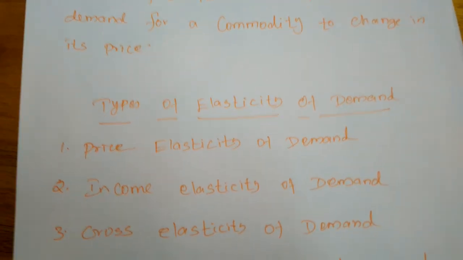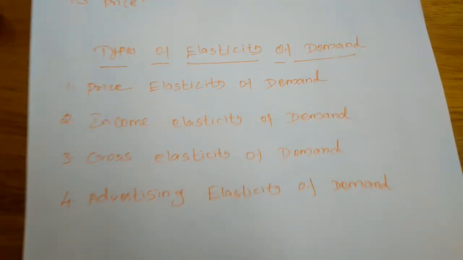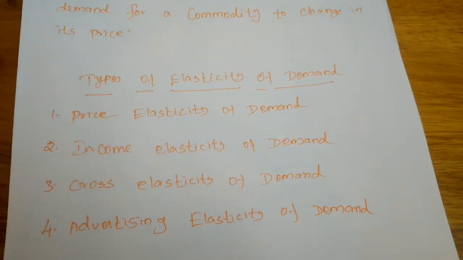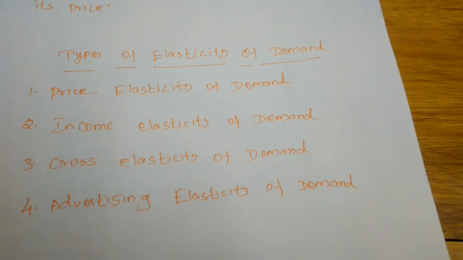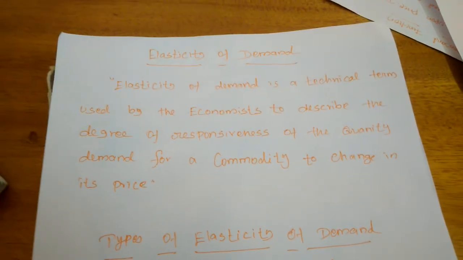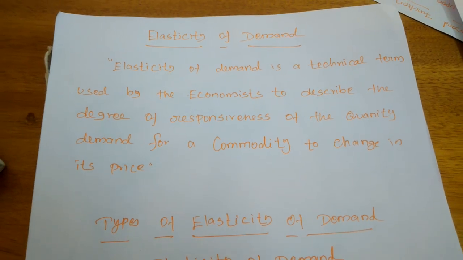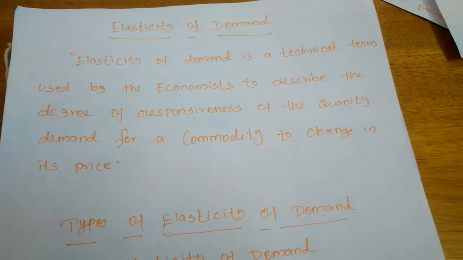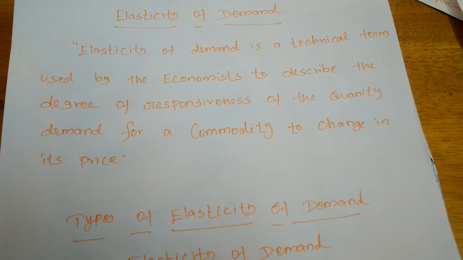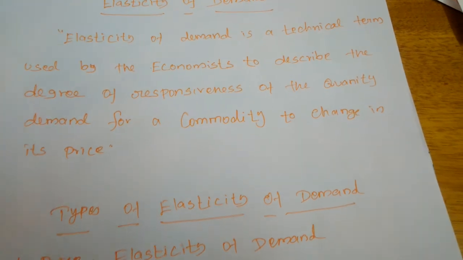Here we have many types of elasticity of demand. Okay students, explaining the types of elasticity of demand will need more time, so we can't complete it within this period. You will study it tomorrow. Just take today's study portions as extension and contraction of demand, the difference between extension and contraction of the demand curve, and the exceptions to the law of demand also. If you have any doubt, please ask me. Thank you.